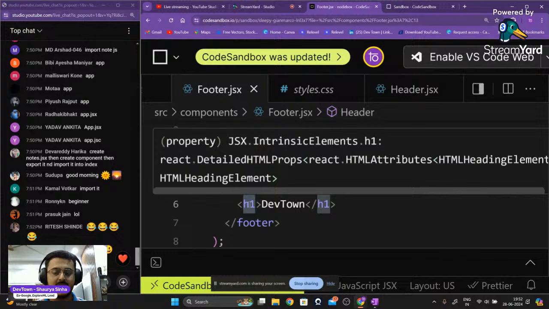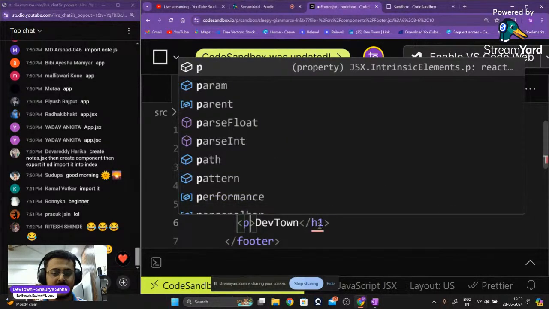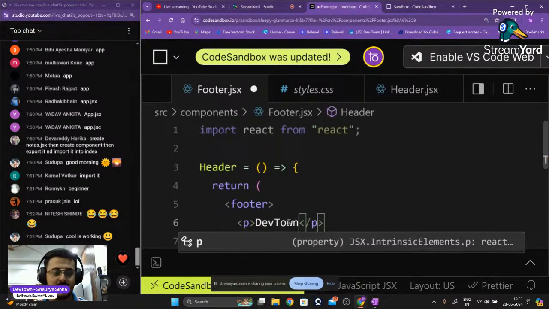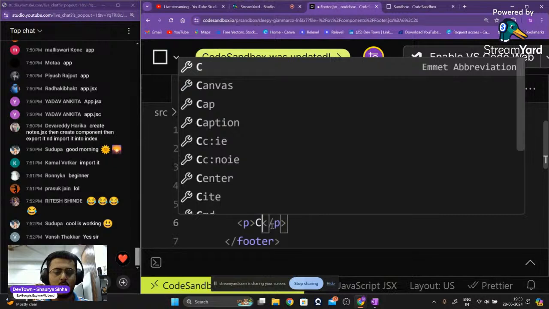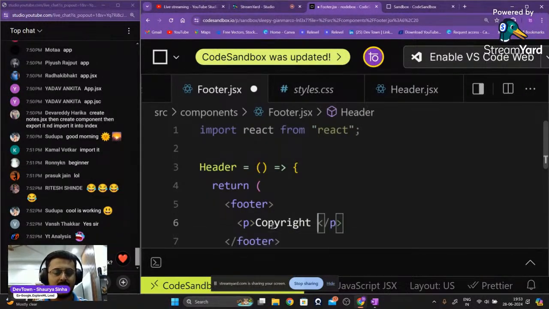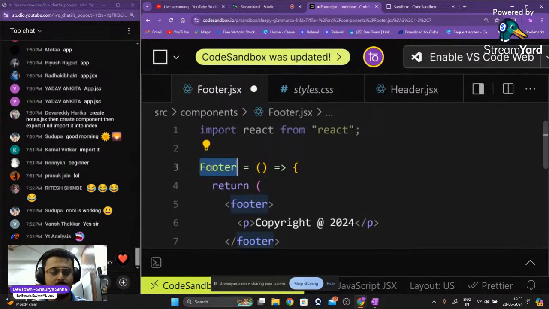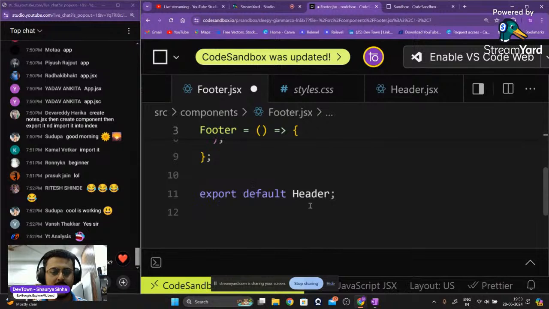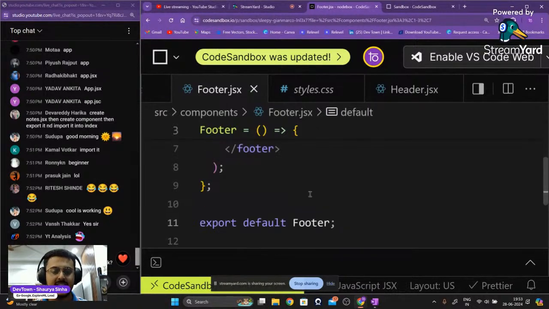So we'll just keep a paragraph tag right over here, and a closing paragraph tag with a particular text saying copyright at the rate 2024. Okay. Again, we'll just change the name as well. Footer here. Do not forget to do that. We'll export footer by default as well. Do not forget to do that as well.